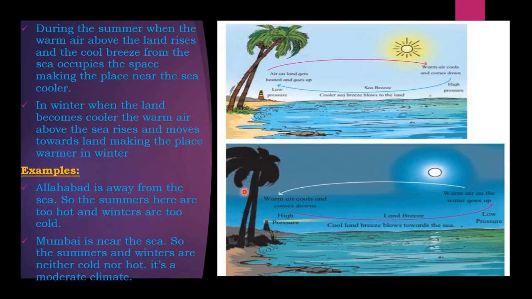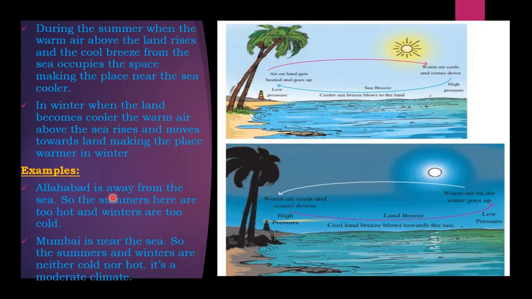So at that time, the land will be very cold. What happens? The warmer air above the sea rises. Therefore, the places which are very close to the sea are warm in winter.